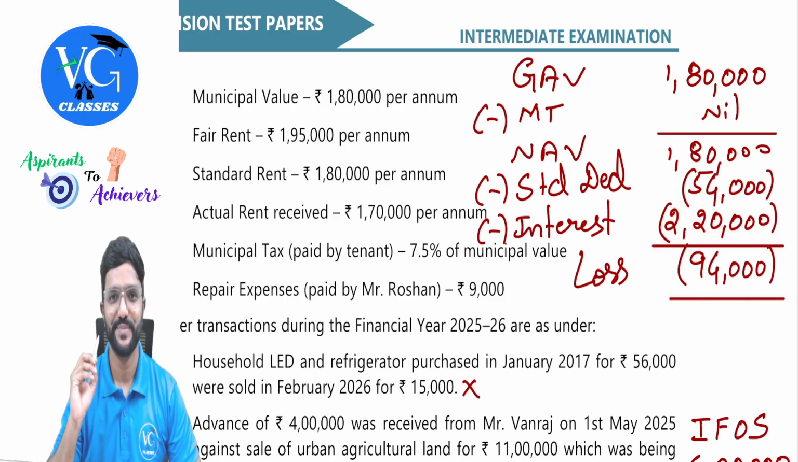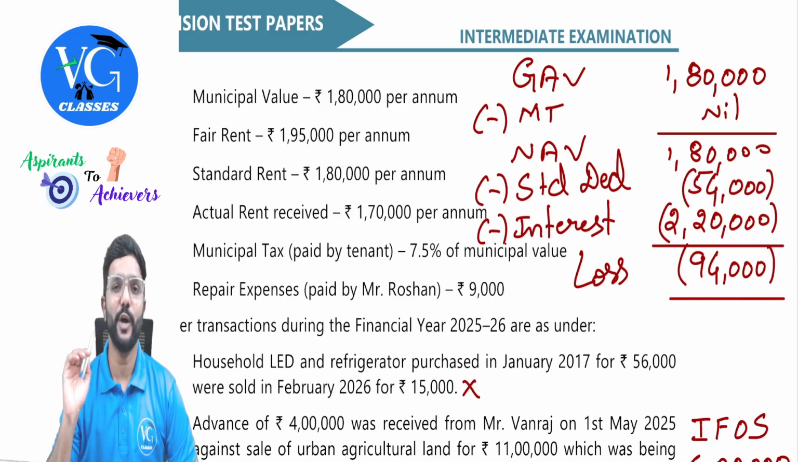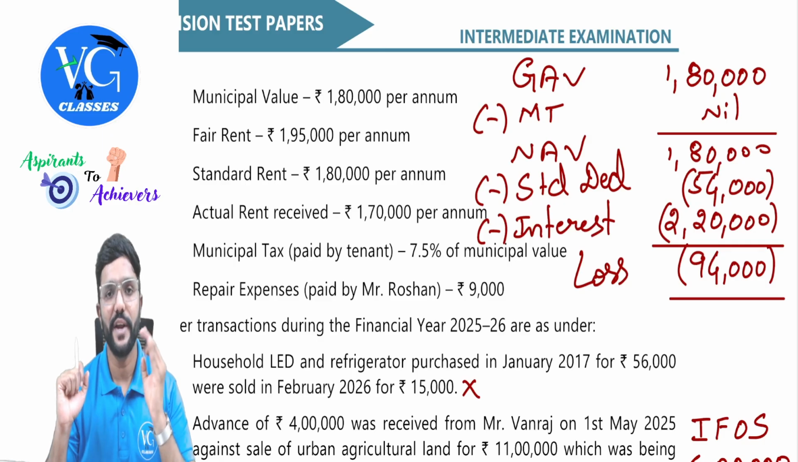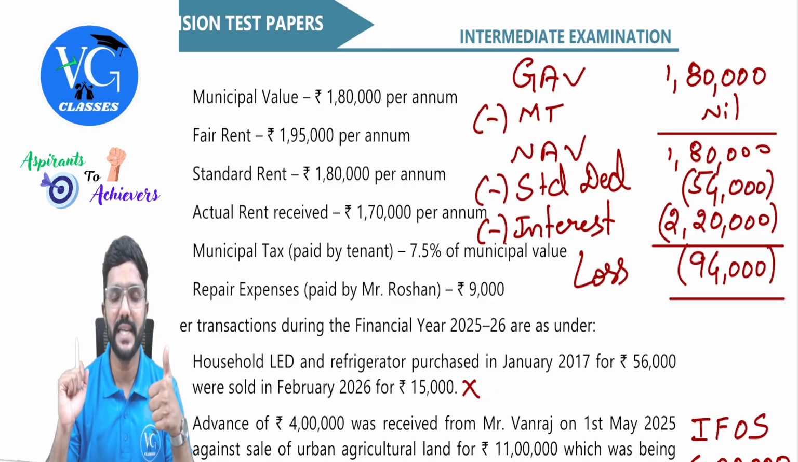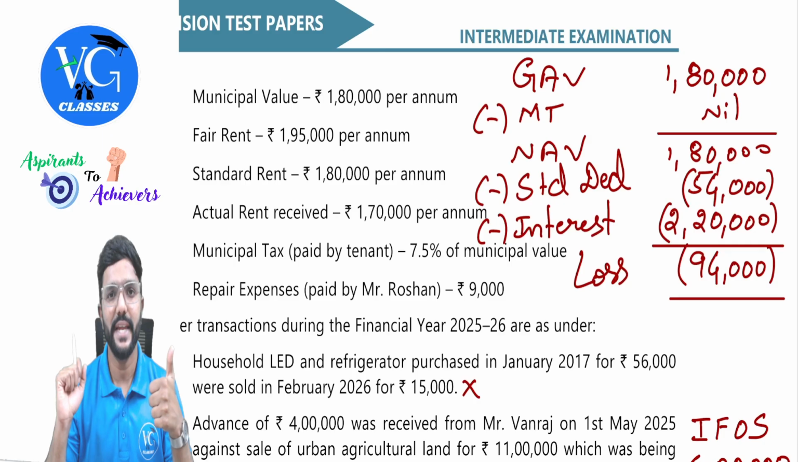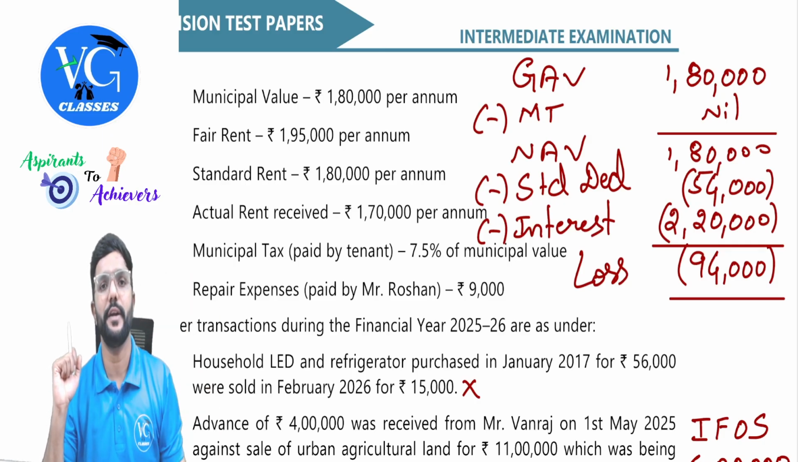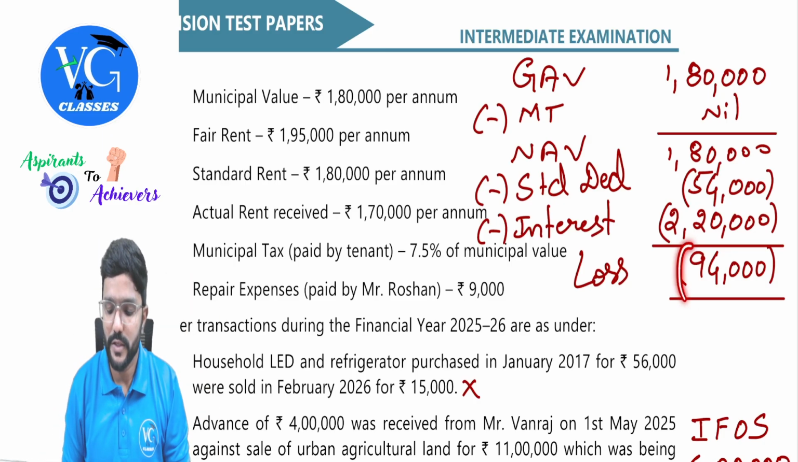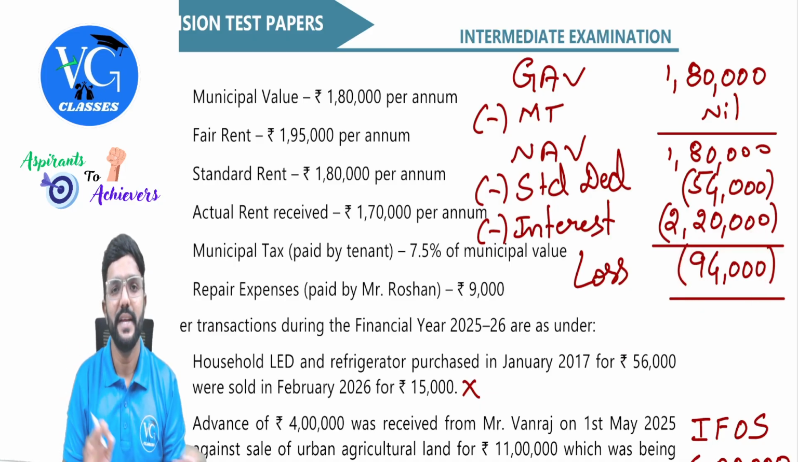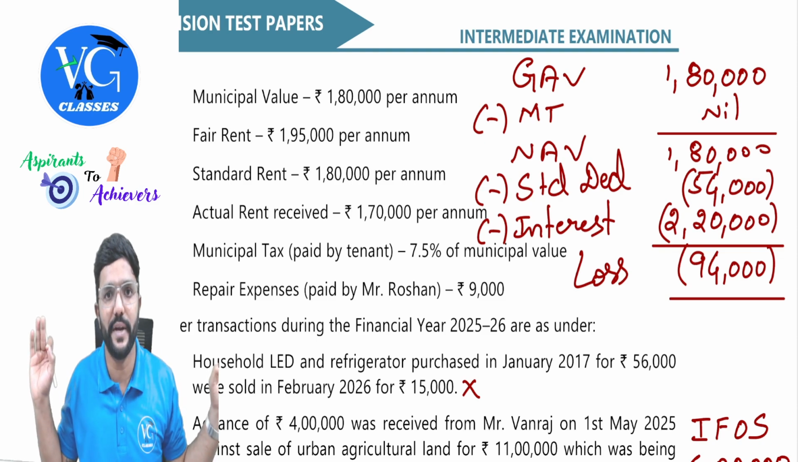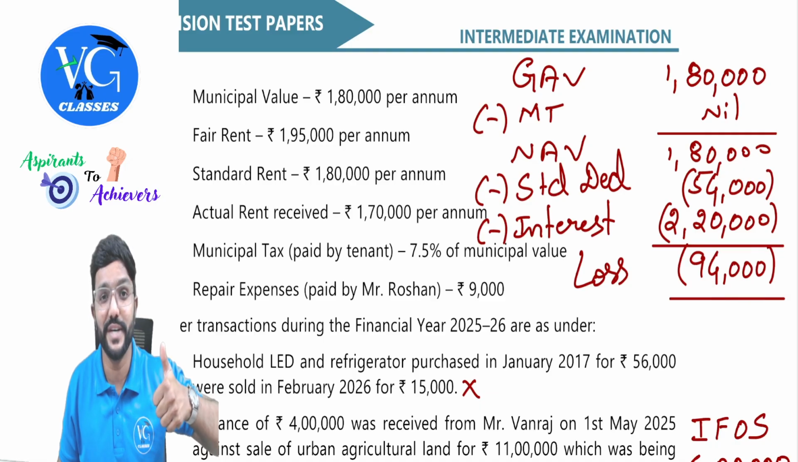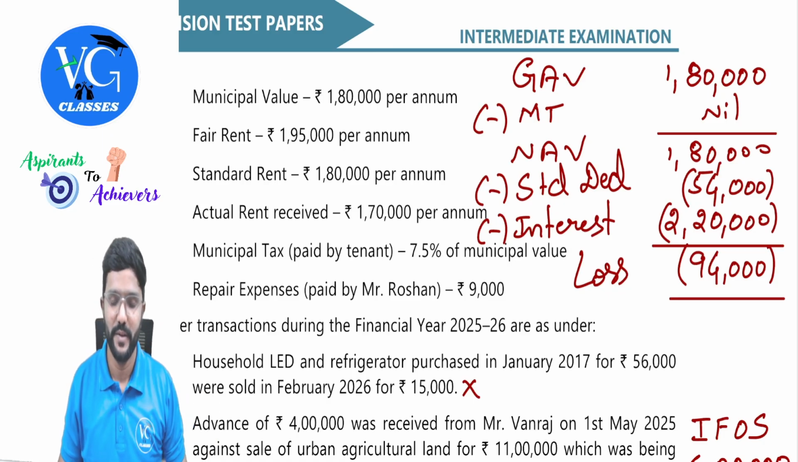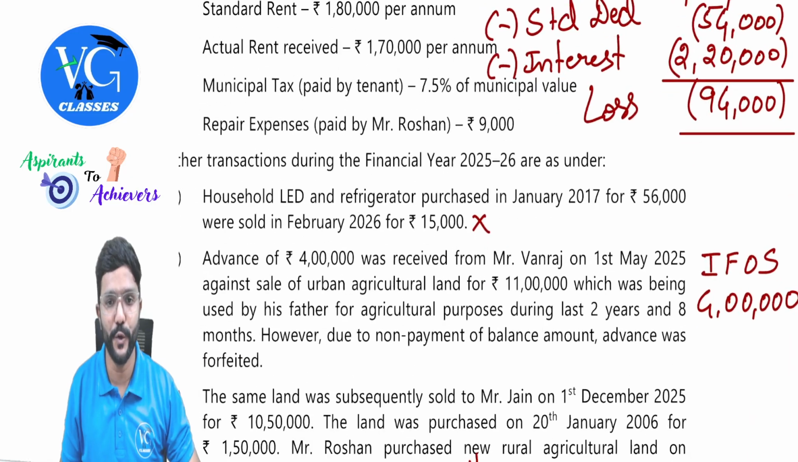Guys, one twist is here. If there is a loss under the head house property, for an assessee who is following default regime, he can adjust it only within the same head. Can he adjust it against other heads of income? No. Can he carry forward it? No, not possible under default regime. So he has a loss of 94,000 under the head house property. He doesn't have any income under the head house property. That means he has to forget this. He cannot adjust it against other heads. Even though it is a current year loss, still he cannot adjust it. Can he carry forward? No, he cannot. Okay, so under default regime, this is of no use.